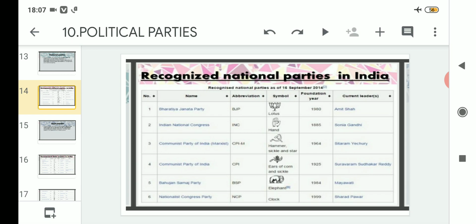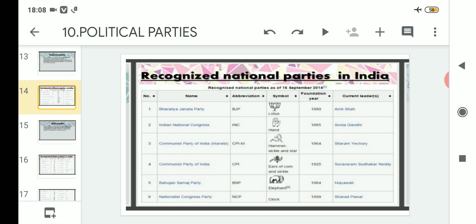Now coming to number 2 is the Indian National Congress, and its short form is INC, and the symbol of INC is hand, and it was founded in the year 1885, and its current leader is Sonia Gandhi. Regarding Indian National Congress, it is the oldest party in India.